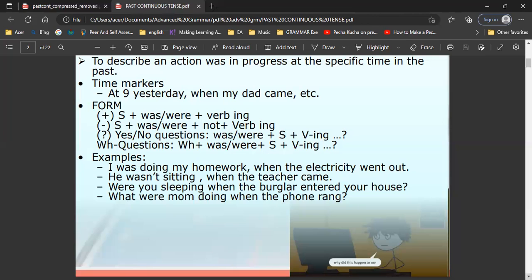How about the negative format? The formula will be subject plus was or were, not, and verb-ing. For example, he wasn't sitting when the teacher came. And then next, the yes/no question: was or were, subject plus verb-ing. In here, the subject is you. Were you sleeping when the burglar entered your house? And then the last one is the WH question: WH word, was or were, subject and verb-ing. What was mom doing when the phone rang?